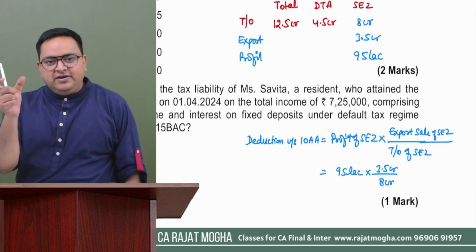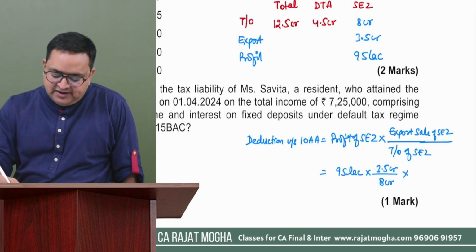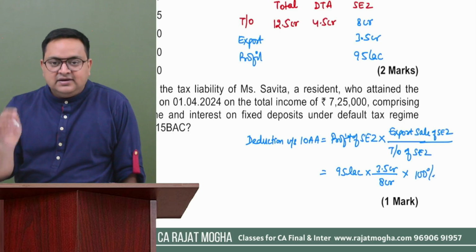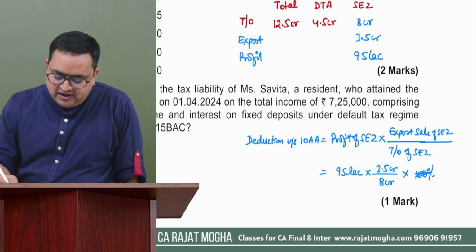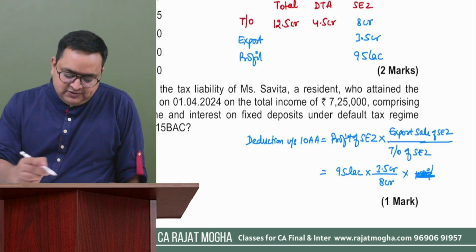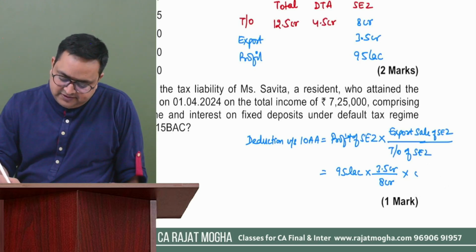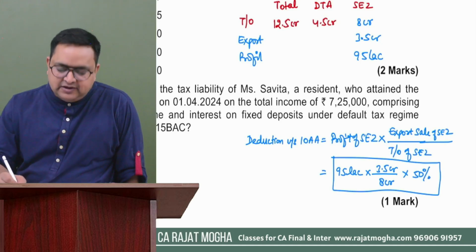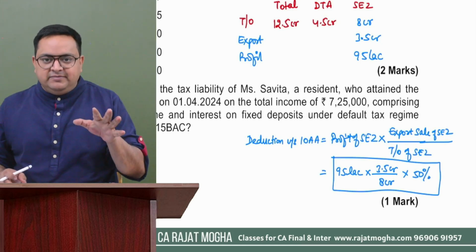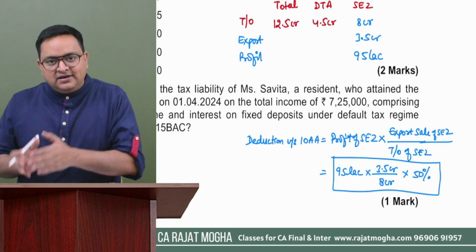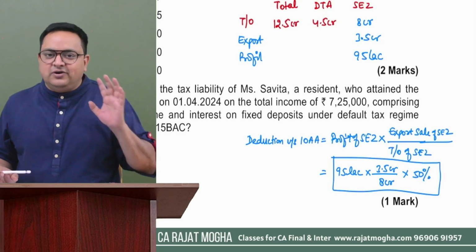And if this would have been the first 5 years, I would have done it 100%. But this is the 10th year, that is the next 5 years period. So I'll not do it 100%, I'll do it 50%. So whatever is the amount which will be coming after this calculation, that would be my answer, if that 2 crore amount would not have been mentioned over there. So this would have been your answer if that 2 crore thing was not mentioned in the question.